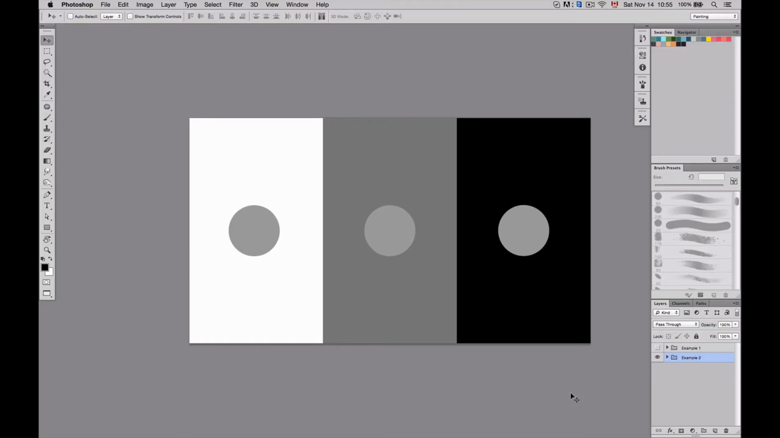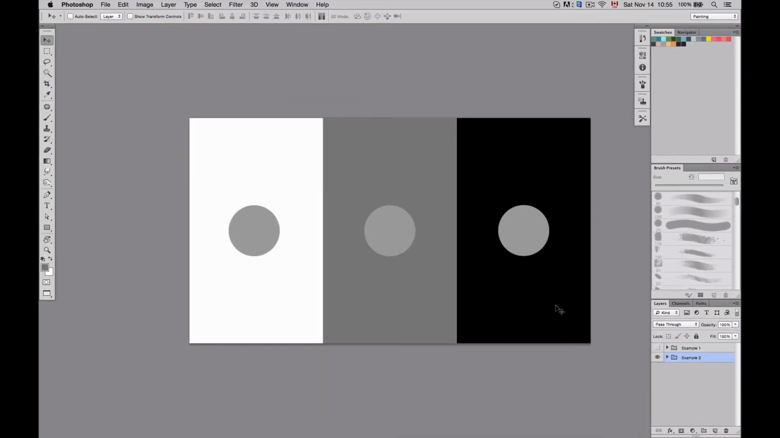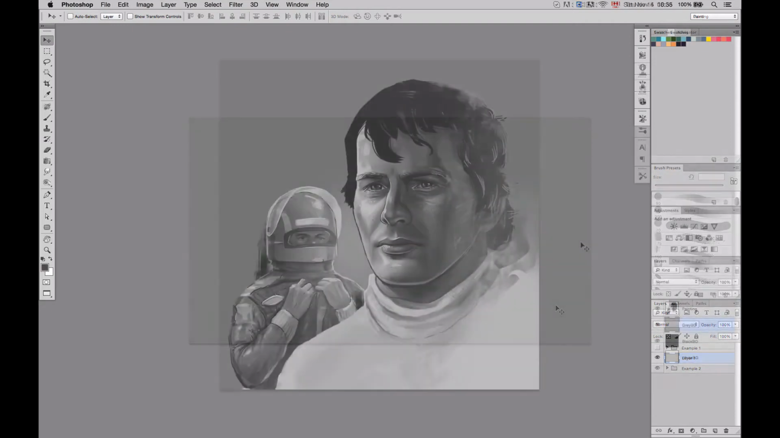So rather than start with a white or a black background, I usually use a midtone background, which is the gray in the middle. The midtone background will help you get your values right from the start, and it's going to be easier for you. To change your background to midtone, you simply have to double click on the color here. And from the HSB, you simply have to put 0, 0, and 50% here. Click OK. And now you can fill your background with gray.